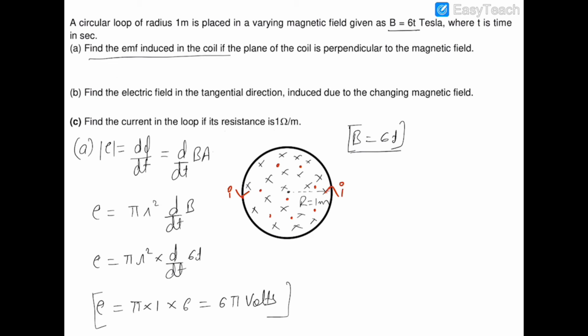So conclusively, electric field and induced current are always in the same direction. So we can say that the induced electric field would be in the same direction as that of the induced current. So this would be the induced electric field, but it would be in tangential form, or we can say that it would be in circular form.